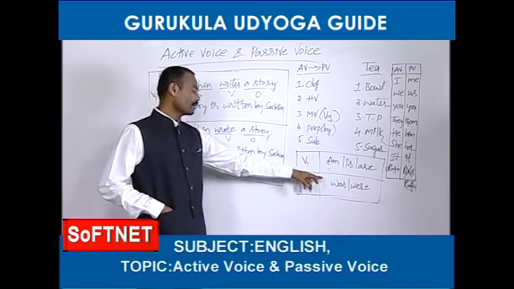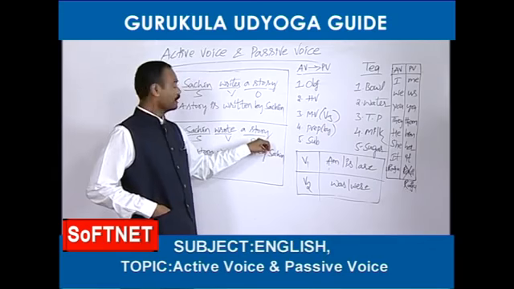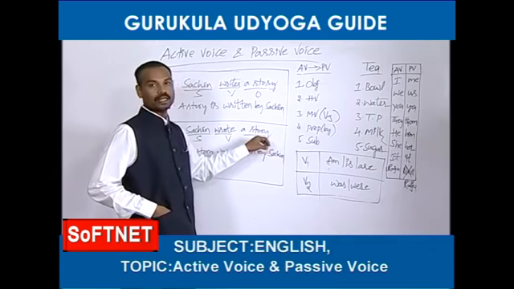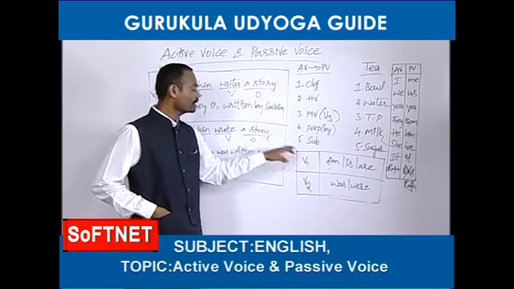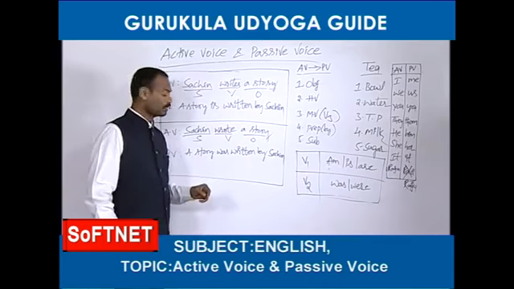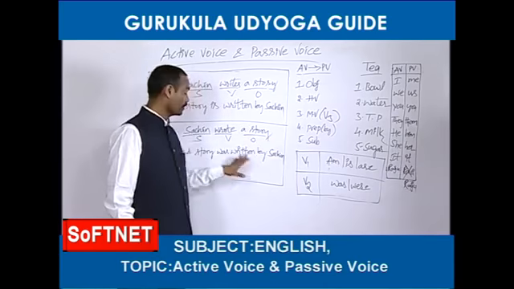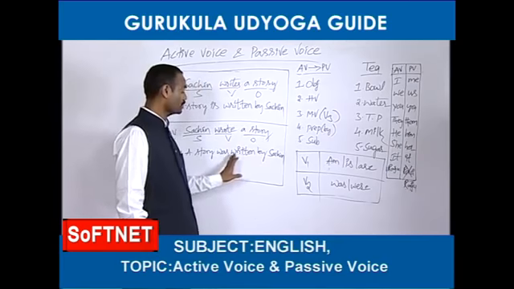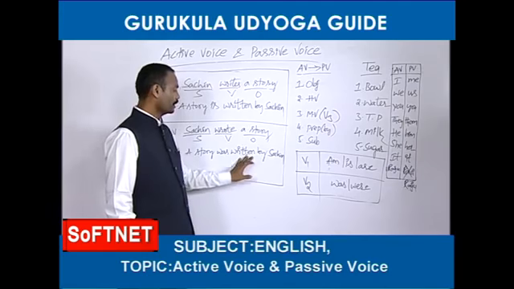So again, was or were depends upon the object in the active. If the singular object is there, was should be taken. For plural objects, were should be taken. Story is singular, so a story was. For example, stories means were. Stories were. Okay, singular object is there. A story was written.